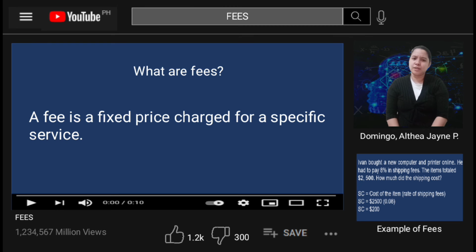First, what is a fee? A fee is a fixed price charged for a specific service. Fees are applied in a variety of ways such as costs, charges, commissions, and penalties. Fees are most commonly found in heavily transactional services and are paid in lieu of a wage or salary.